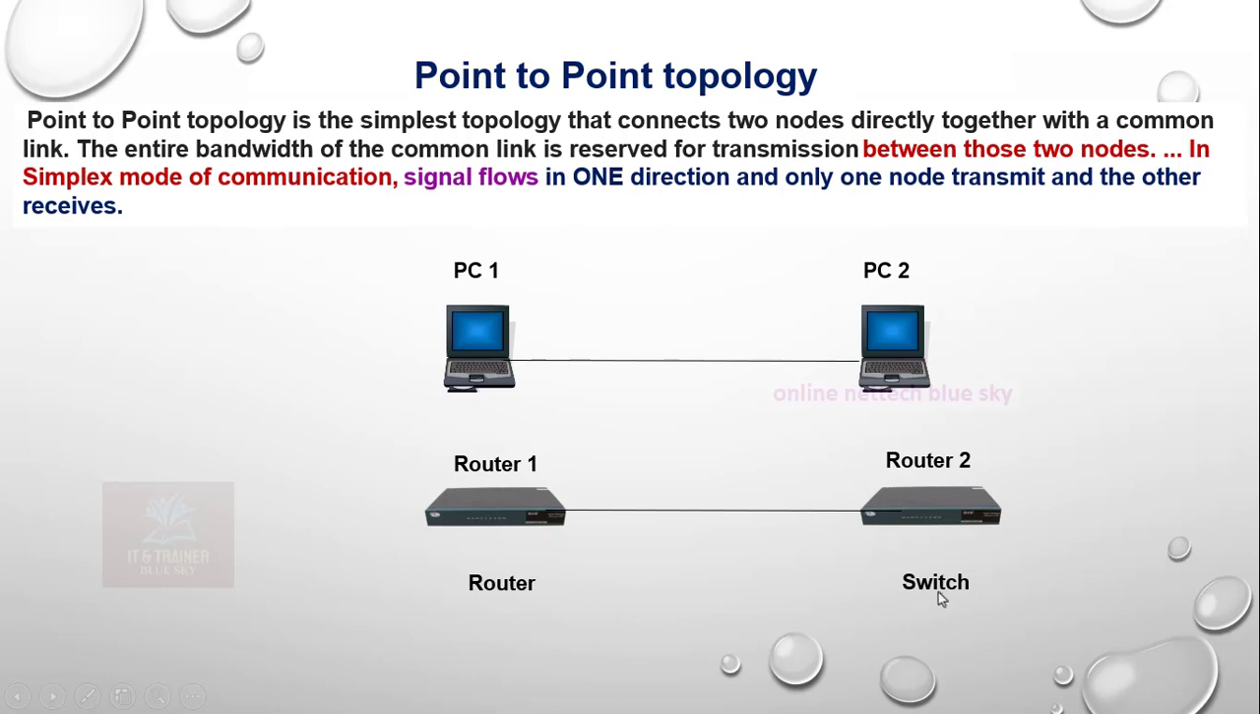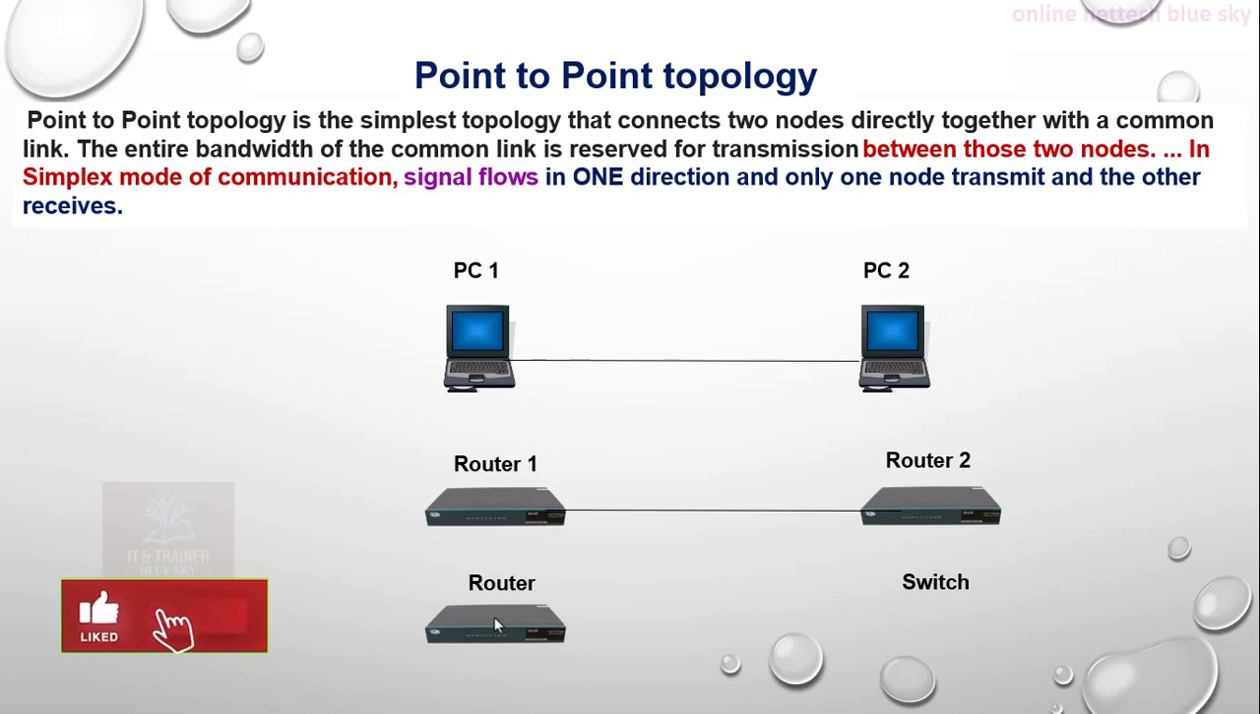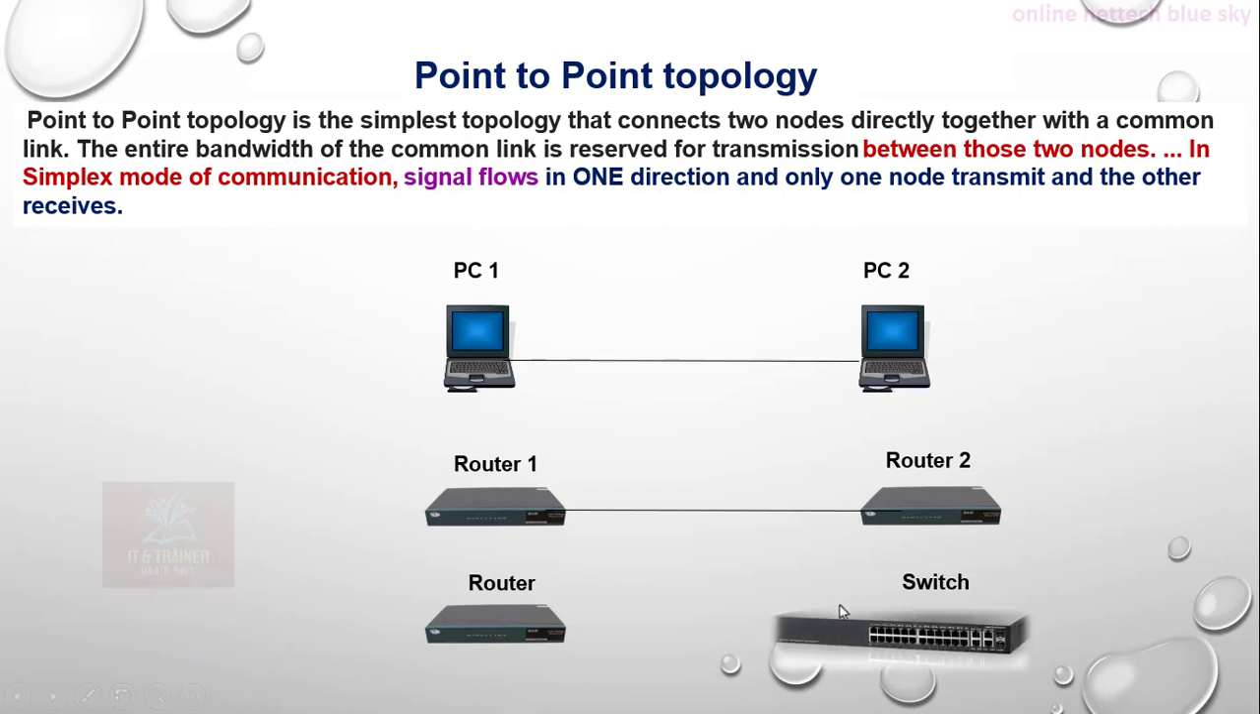The third is a switch. What is a switch? I will discuss it in the next videos. You can see this is one type of router. A router is one type of device used in network system communication, and the second is a switch.